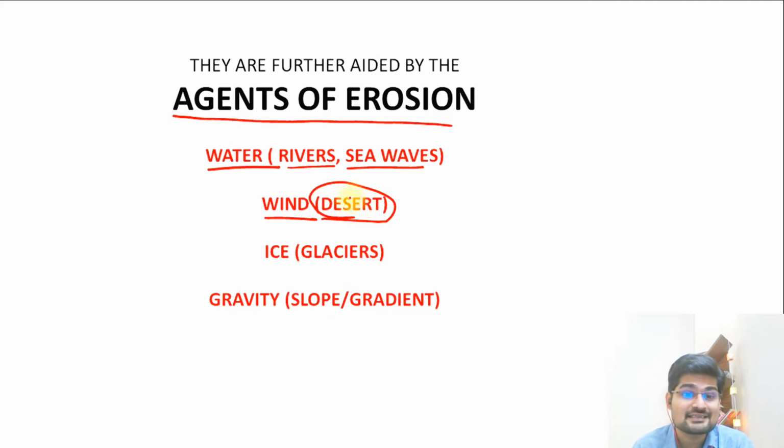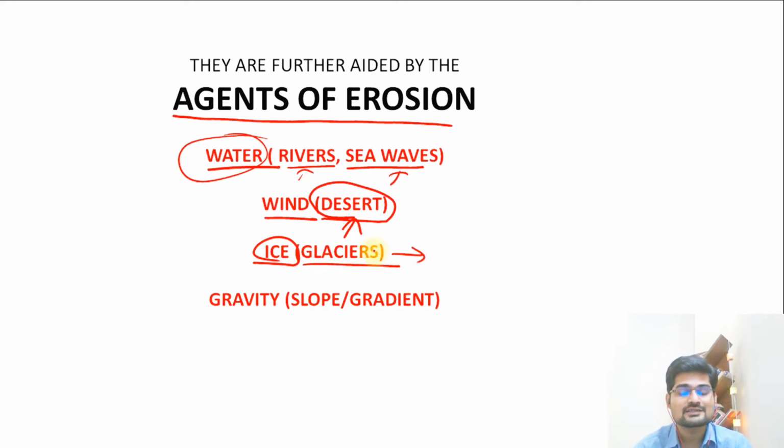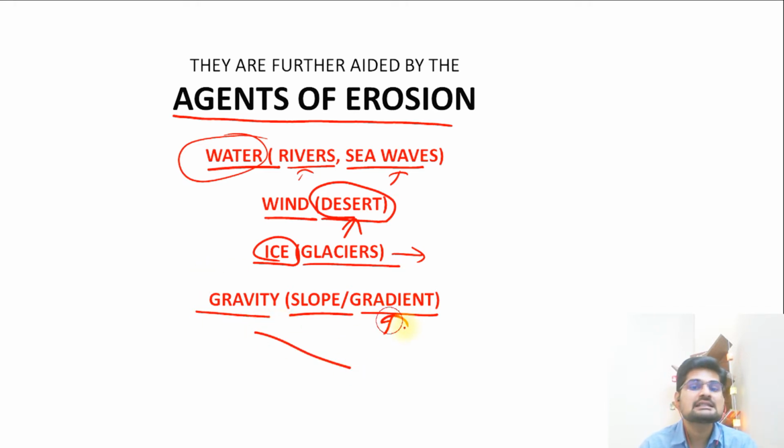It is most prominent in deserts, as water is more prominent along rivers, streams or sea waves on the coastal areas. Wind is prominent largely in the arid areas, in desertic conditions, while ice is important as glaciers, largely on the high mountain slopes, or in the periglacial or glacial areas of the north and south pole in the northern and southern hemispheres. Then we have gravity, the fourth important factor, that is the slope and gradient, the angle or degree of slope, known as the gradient of slope. These are the major agents of erosion that we need to remember here.